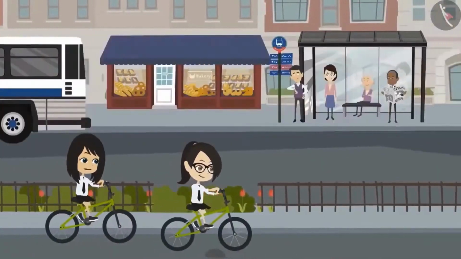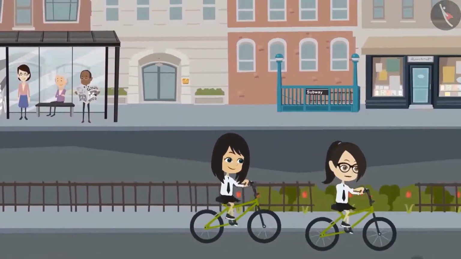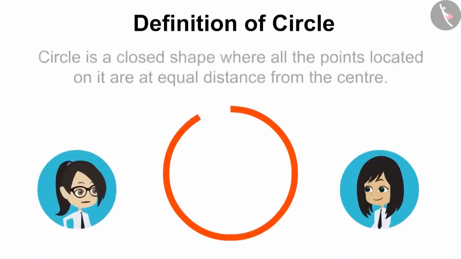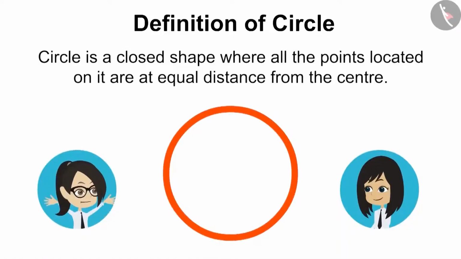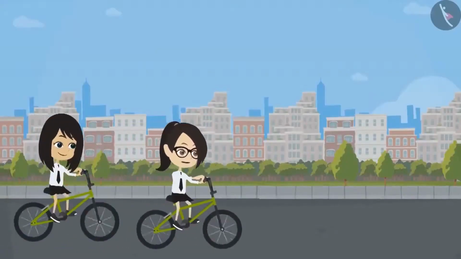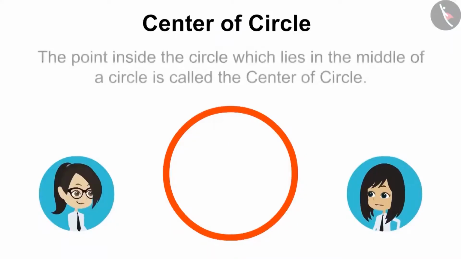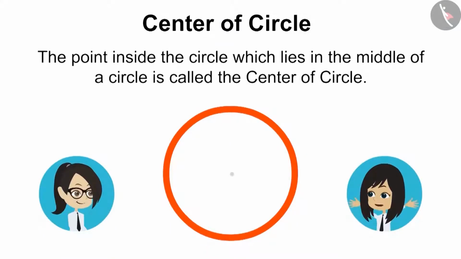Remember what Sir told us about circle yesterday? Yes, I remember it well. Circle is a closed shape where all the points located on it are at an equal distance from the center. Do you remember what the center of circle is? Yes, I remember. The point inside the circle which lies in the middle of a circle is called the center